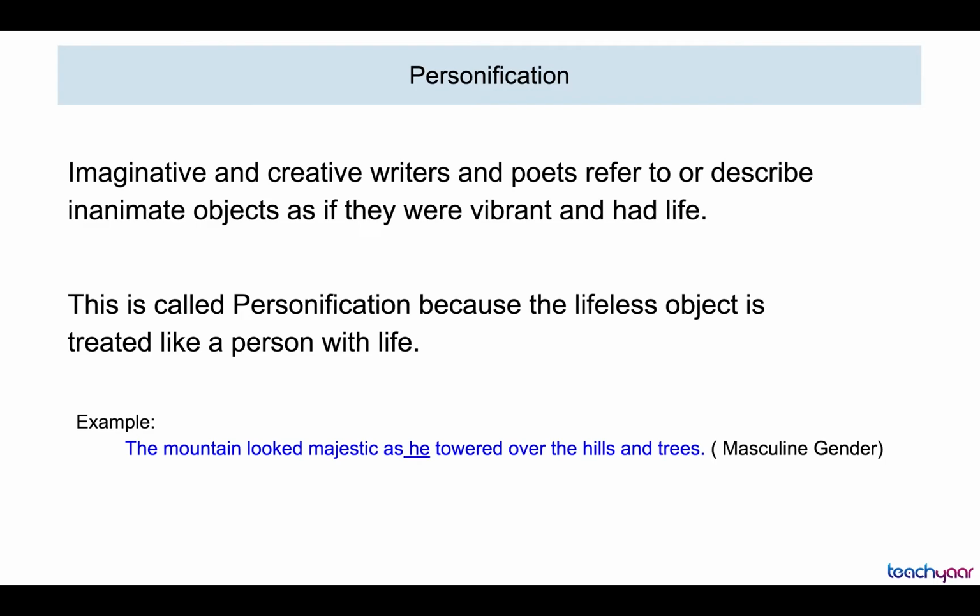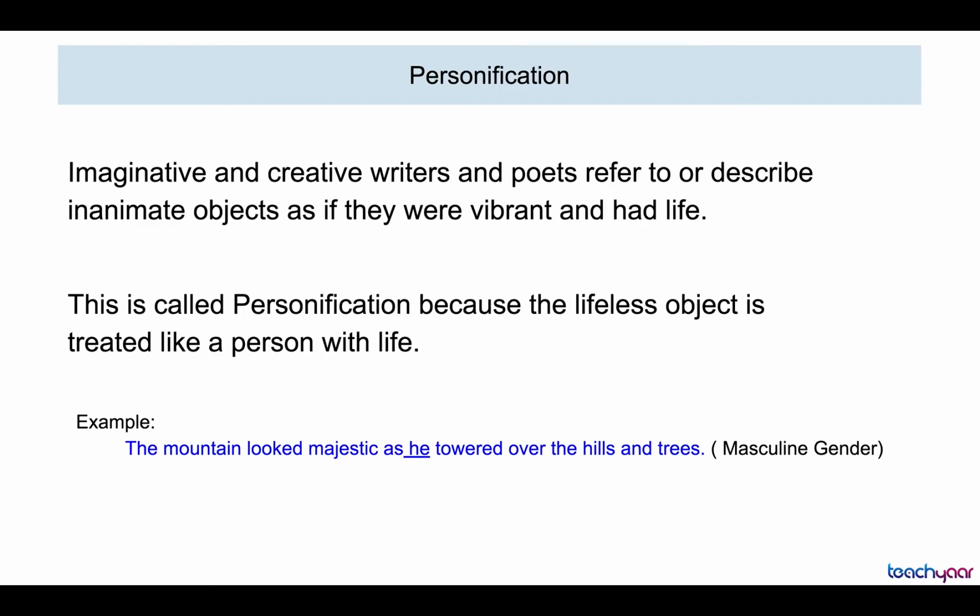Let's take this example. The mountain looked majestic as he towered over the hills and trees. Now, actually, you can use the pronoun it for the mountain. But then a writer who wants to add beauty to language looks at the mountain, sees how majestic and big it is, and gives it the quality of a human being, of a man.